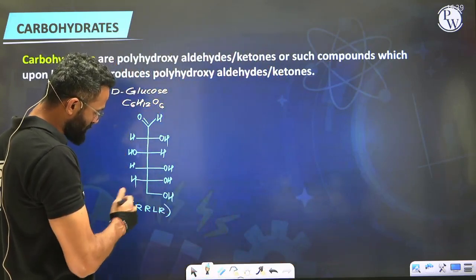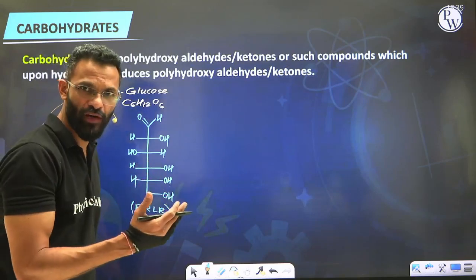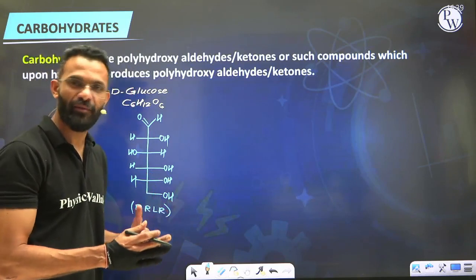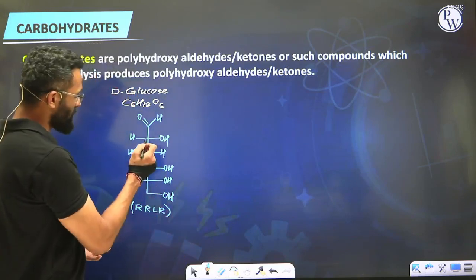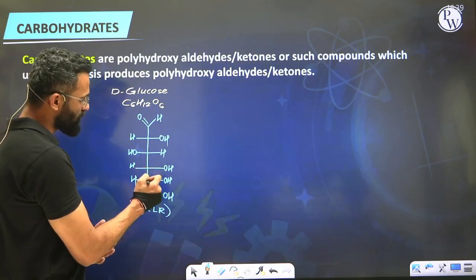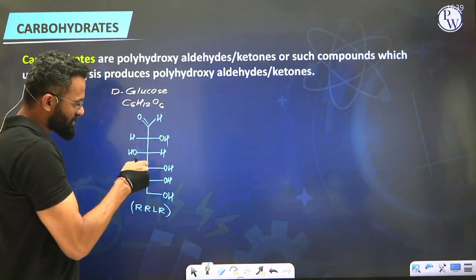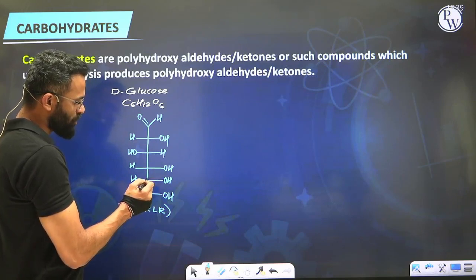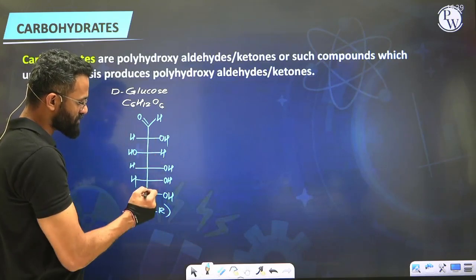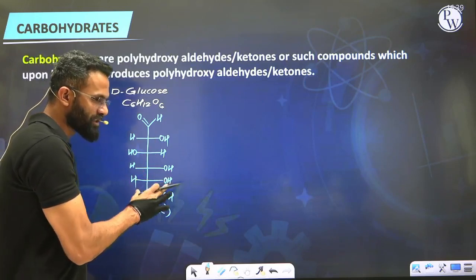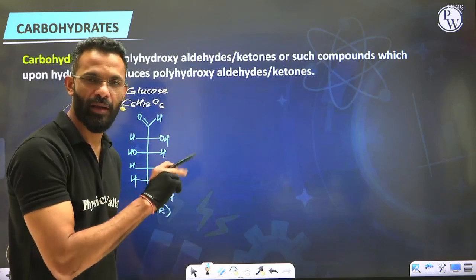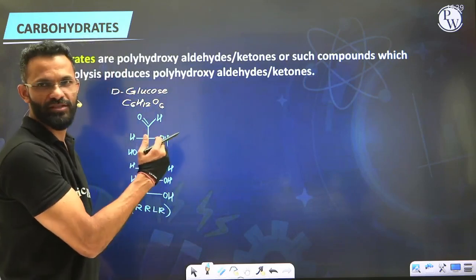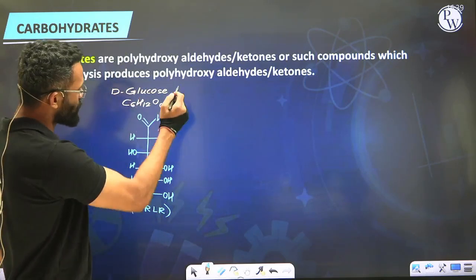Like in this molecule, we all know a chiral carbon is a tetrahedral carbon whose 4 valencies are satisfied by 4 different groups. So carbon numbers 2, 3, 4 and 5, all 4 are chiral carbons. The lowest chiral carbon is carbon number 5. And on this lowest chiral carbon, the OH is present to the right in the Fischer's projection. Hence, such a sugar is known as a capital D sugar or capital D carbohydrate. This carbohydrate being glucose, I am calling it D-glucose.